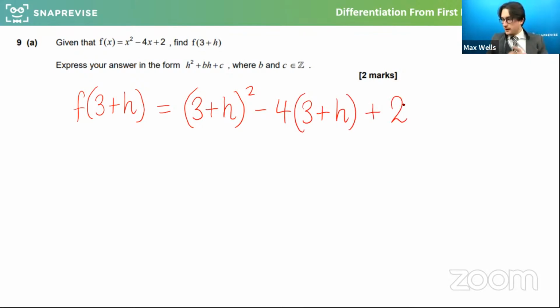Please confirm in the chat that that's clear. Does everyone get what I've done there? No worries if not, I'm happy to clarify that. But this is just really subbing into a function.